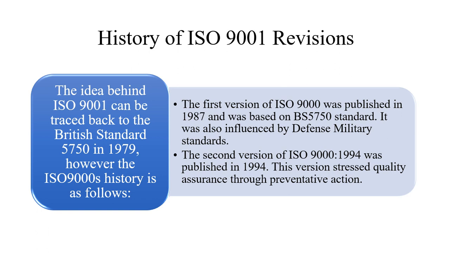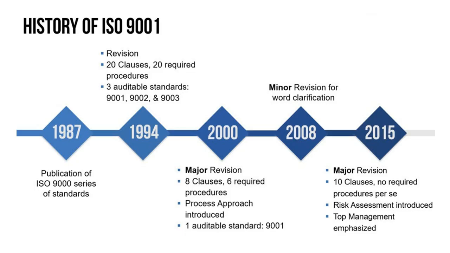This version stressed assuring quality by preventive actions. So by taking preventive actions, quality is assured. The third version was published in the year 2000, and 2000 has multiple updates. Those updates we'll look at in terms of a chart. So this flow will give you an idea about it.